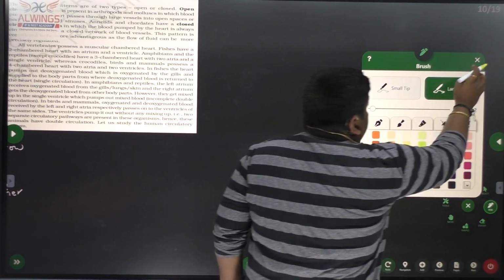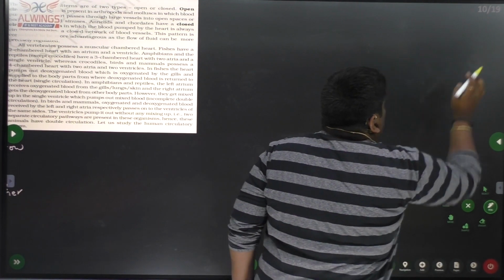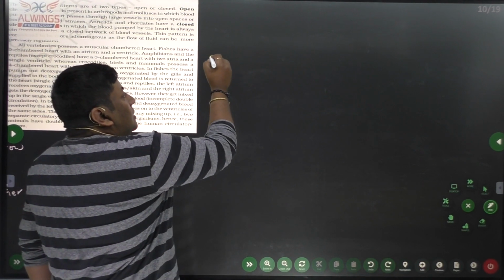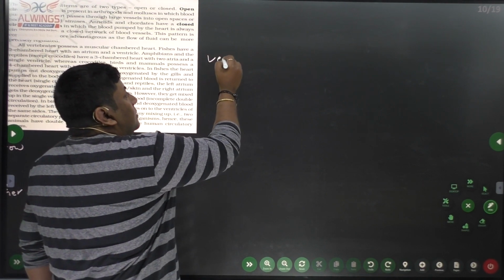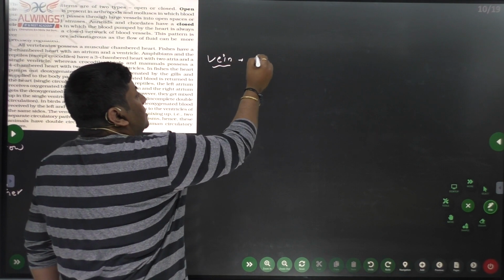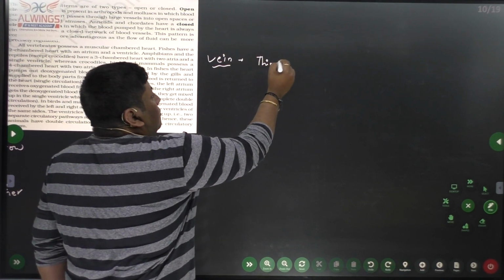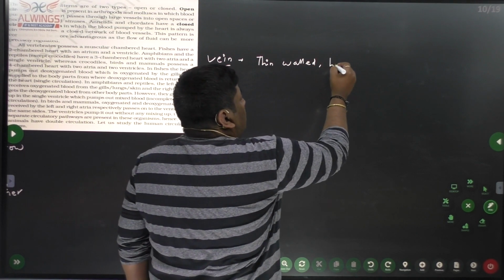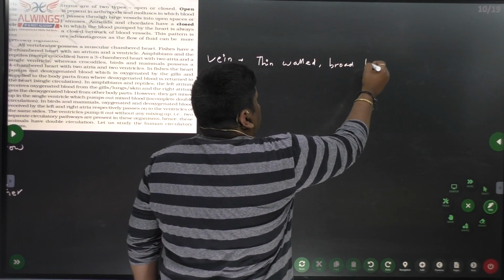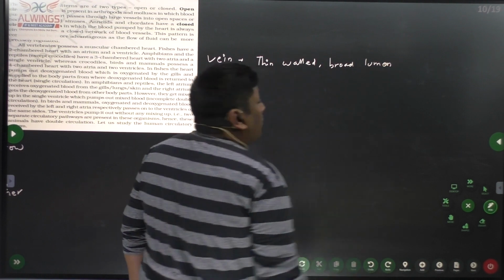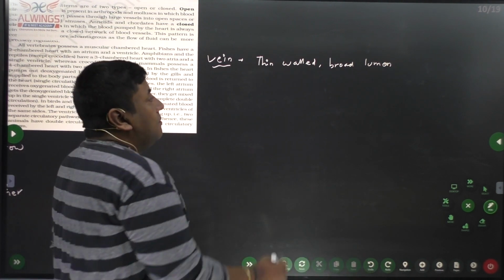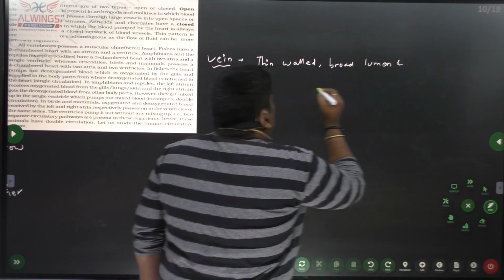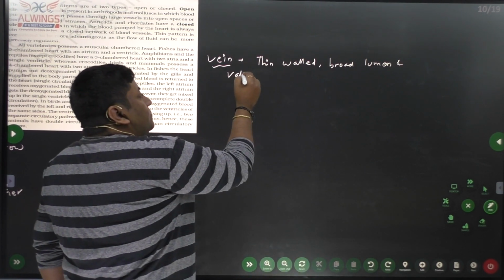vein. So here the second is the vein. It is thin walled compared to the artery, thin walled with a broad lumen, and valves are present.